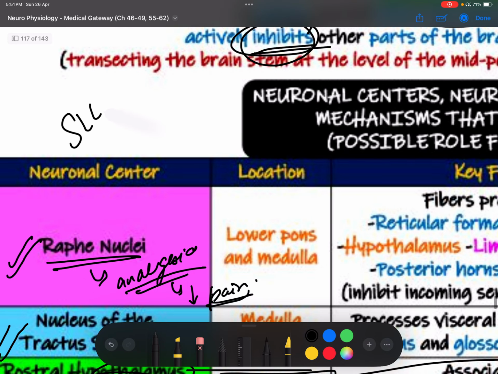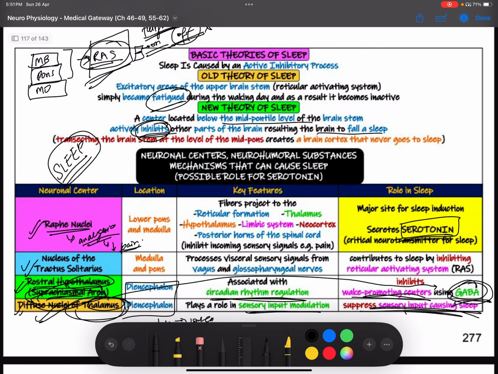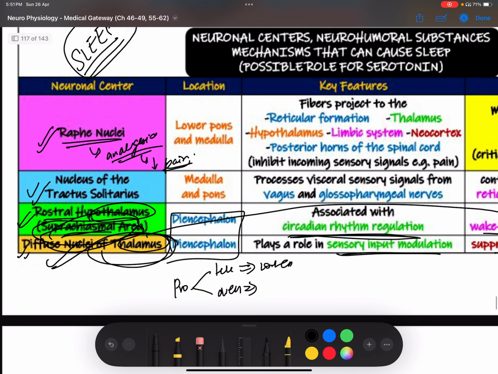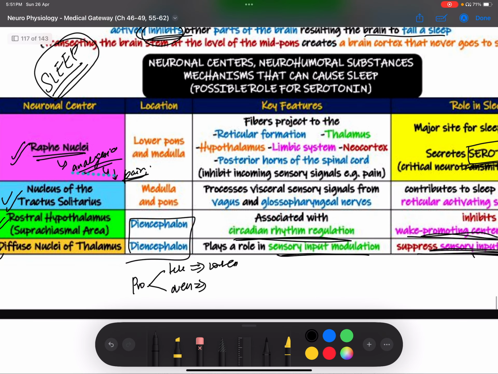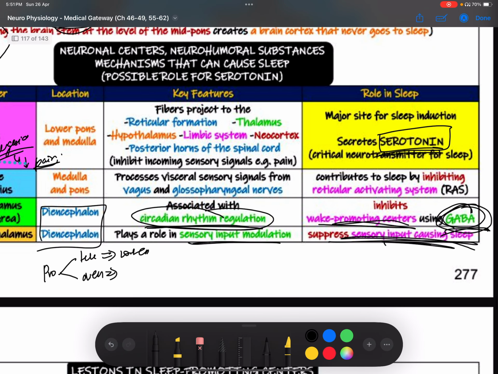Right now, what are we studying? We're studying all those factors physiologically that cause sleep. First I told you about the diffuse nuclei of thalamus. Then I'm telling you about the rostral hypothalamus suprachiasmal area. It is associated with circadian rhythm regulation. What does it do? It releases GABA. This GABA inhibits the wake promoting centers.